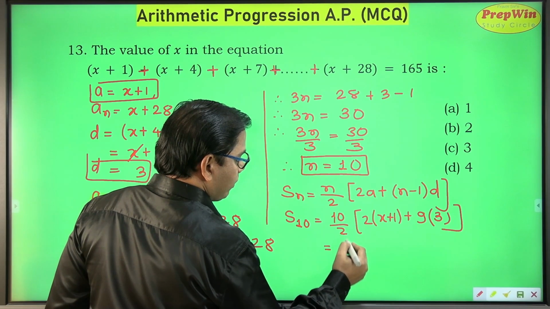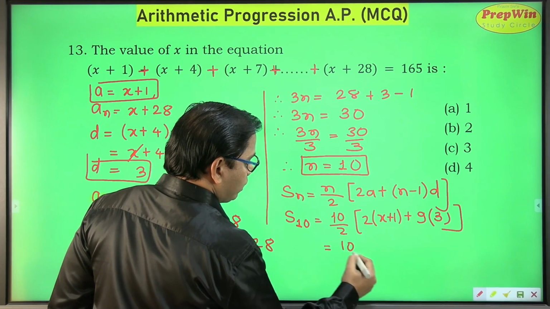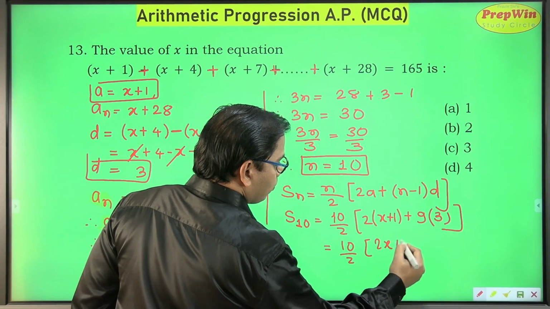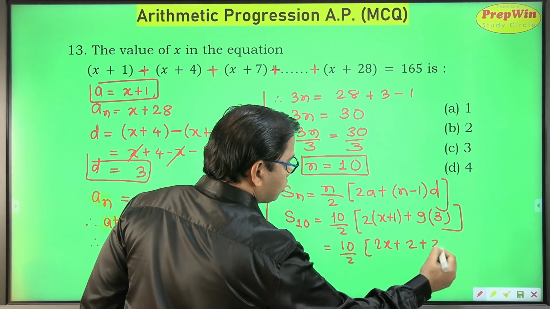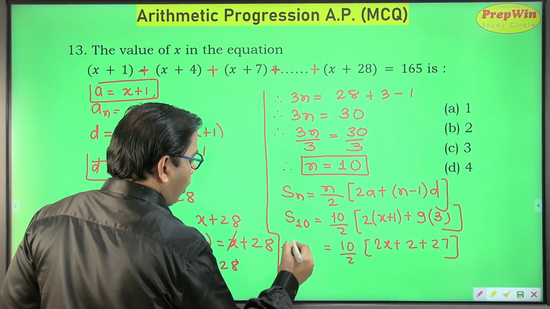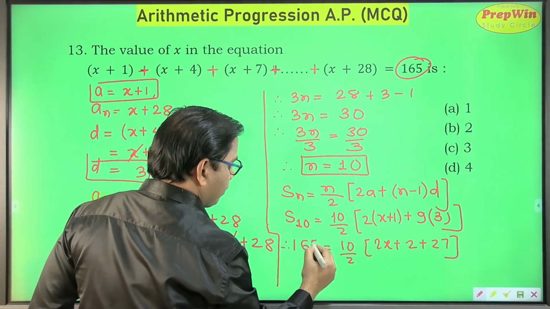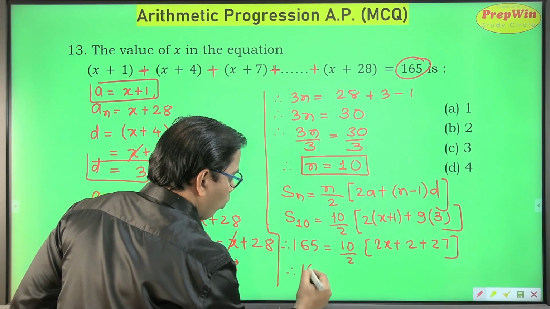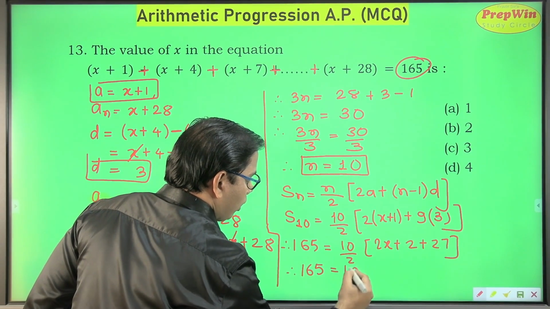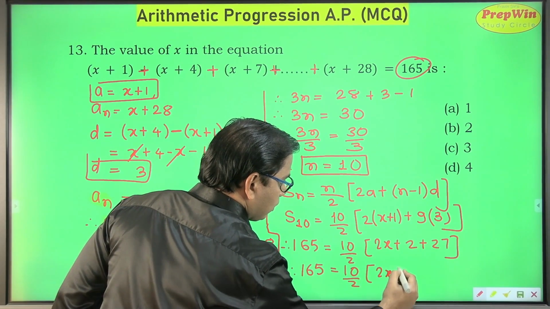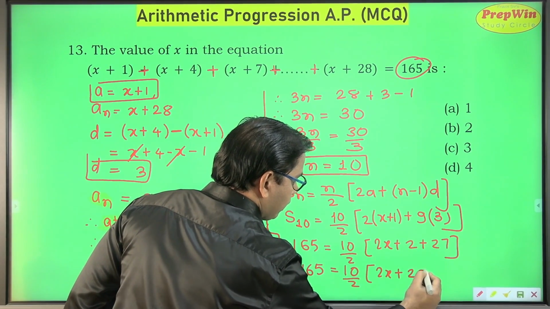So this will be 10 upon 2 into 2x plus 2 plus 27. And I can also substitute this sum as 165. Therefore, 165 is equal to 10 upon 2 into 2x plus 29.